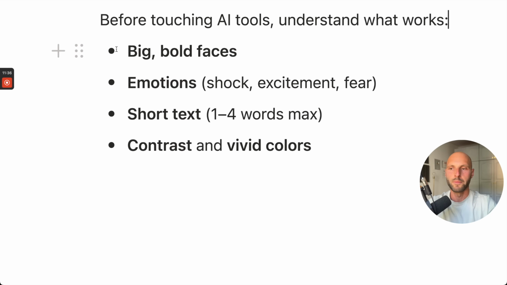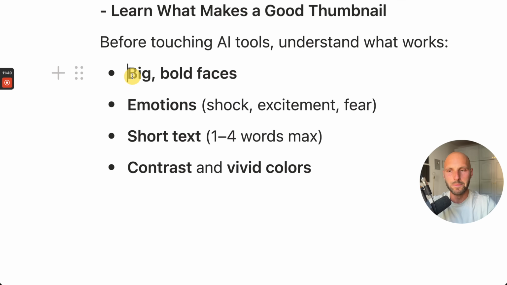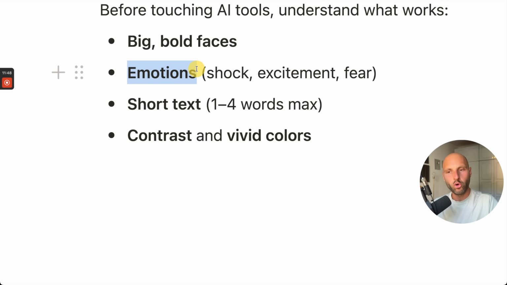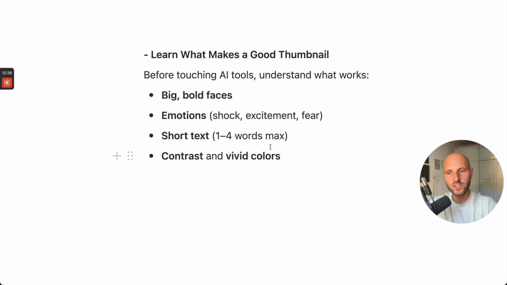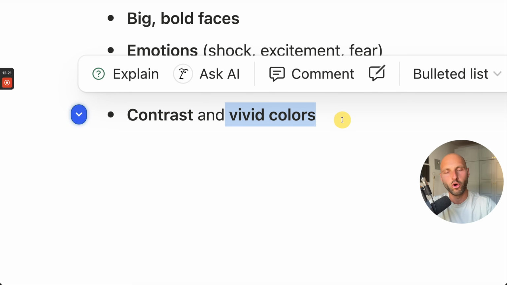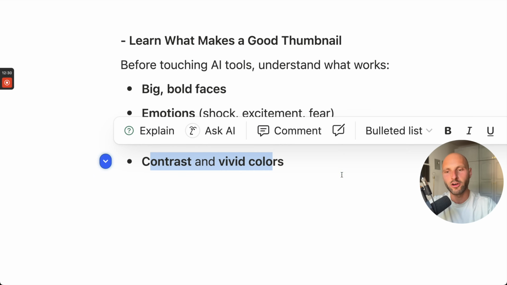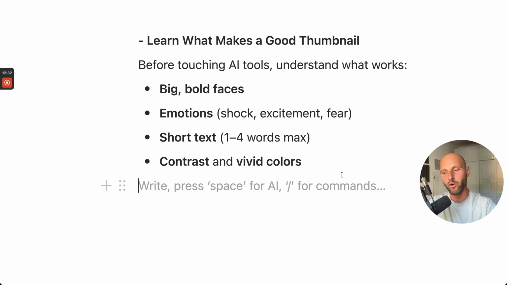Here are the 4 main components of a thumbnail. Big, bold faces, evoke emotions, short text, 1 to 4 words maximum. You need to use contrast and vivid colors. Use this in your thumbnails, but don't freak out because AI is going to do all of this for you.